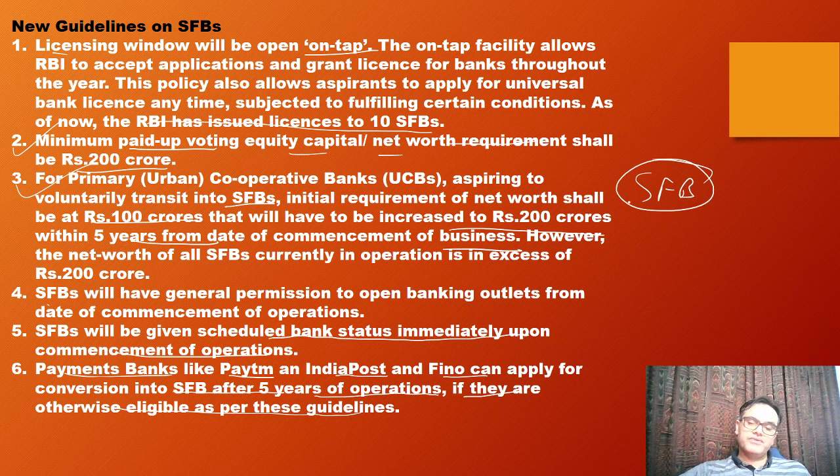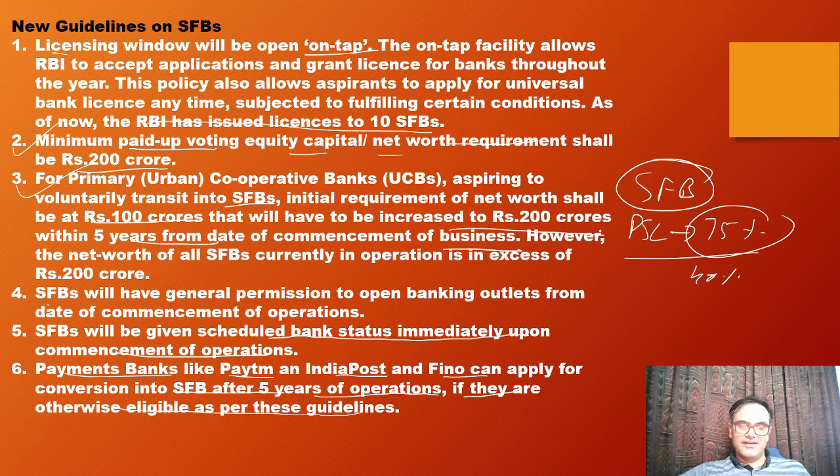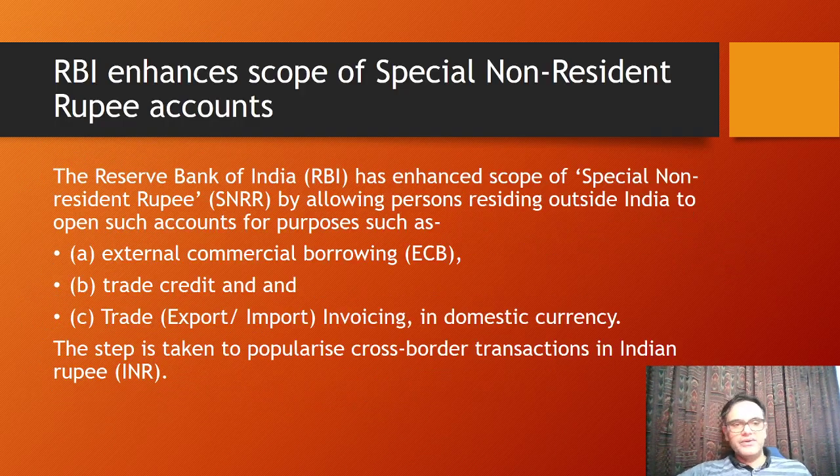This is a very important topic for prelims. Many a time the question is asked about small finance banks. So this is new information, must know for it. Even in priority sector lending, you should study about small finance banks. There, the target for them is 75% priority sector lending. In general, the target is 40%. For them, this is the target. So you should know. Next, and definitely we'll be covering all this in tomorrow's lecture on the financial system. When we study the banking sector, we'll be covering the small finance banks and everything related to that.